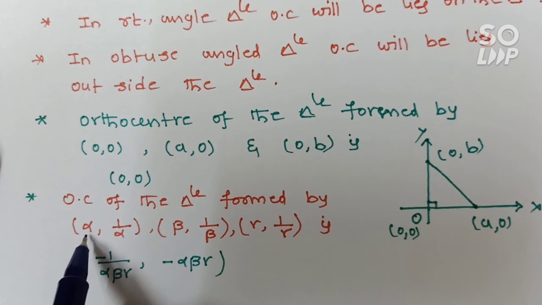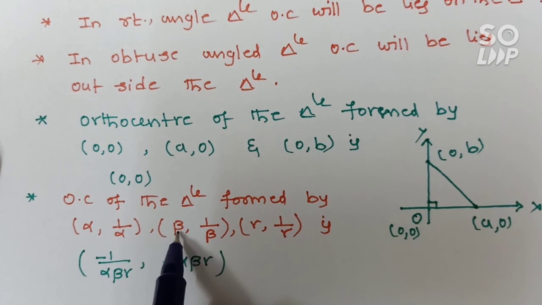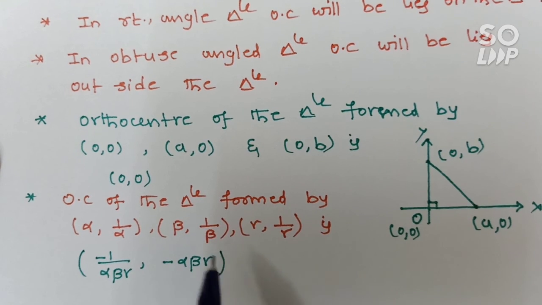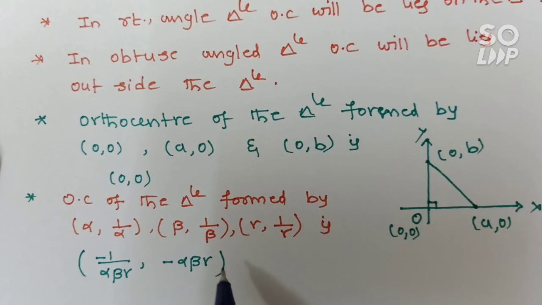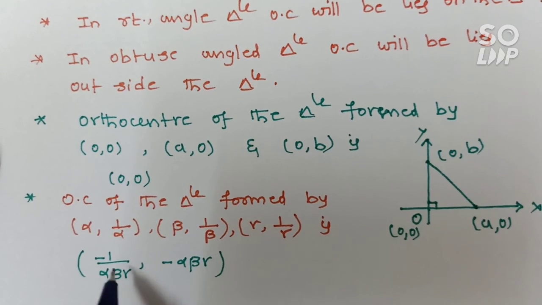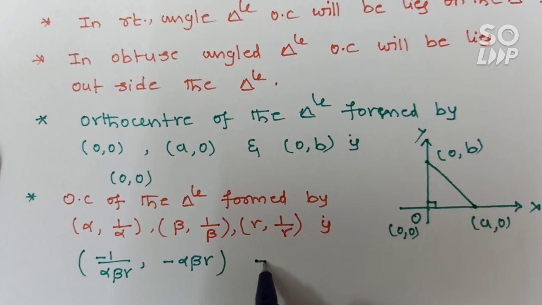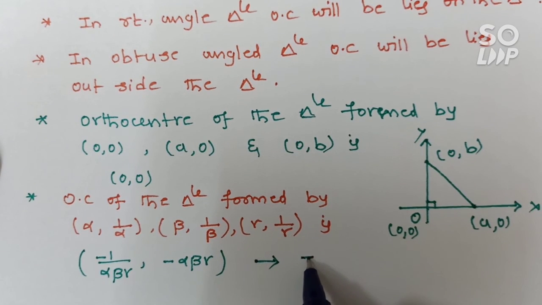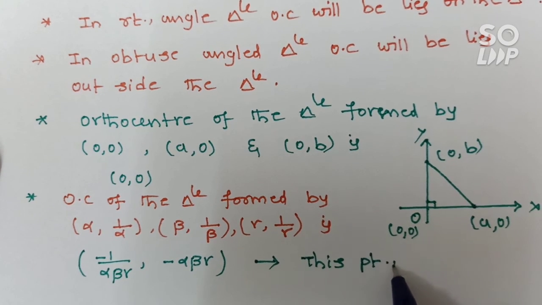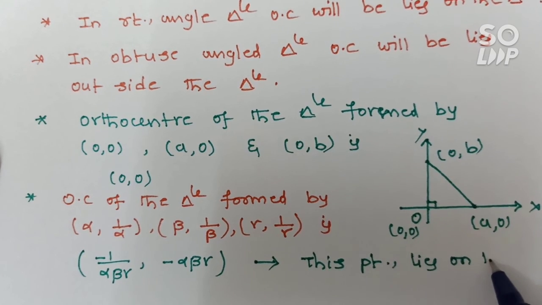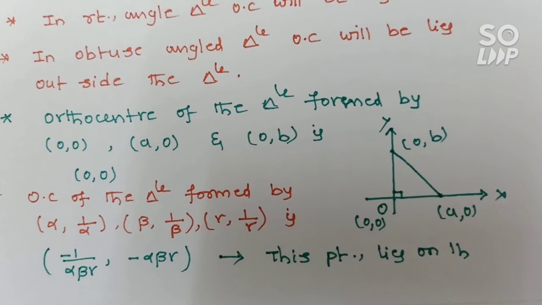For example, if you take alpha equals 2 comma 1 by 2, beta equals 3 comma 1 by 3, gamma equals 5 comma 1 by 5, then immediately you can say this. Look at this: this point always lies on the curve.